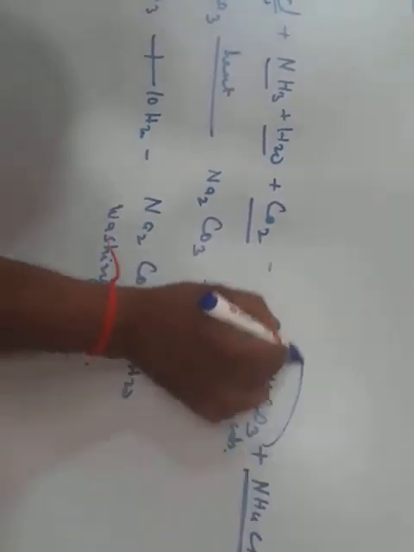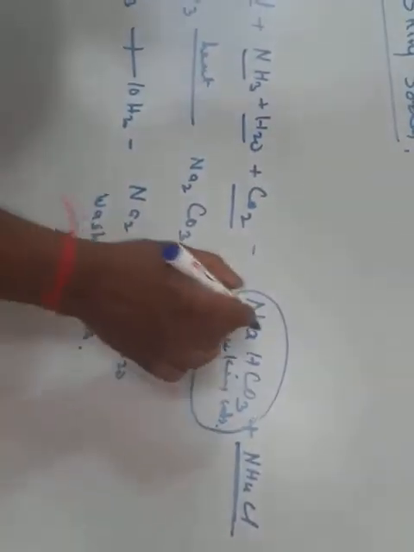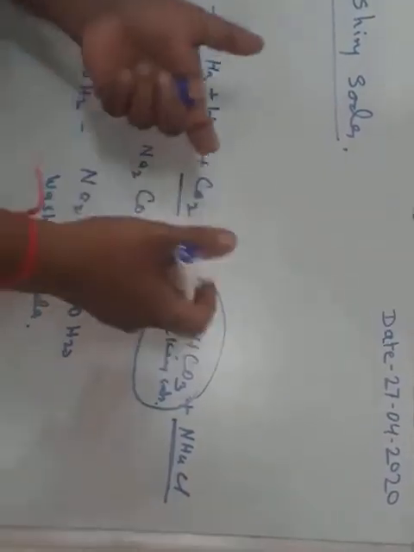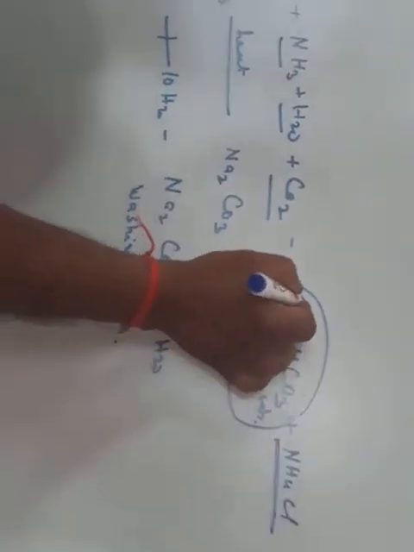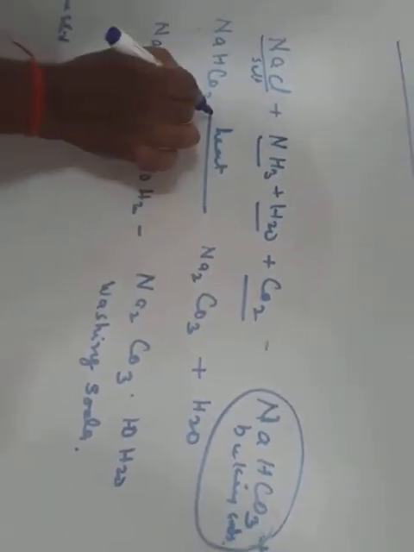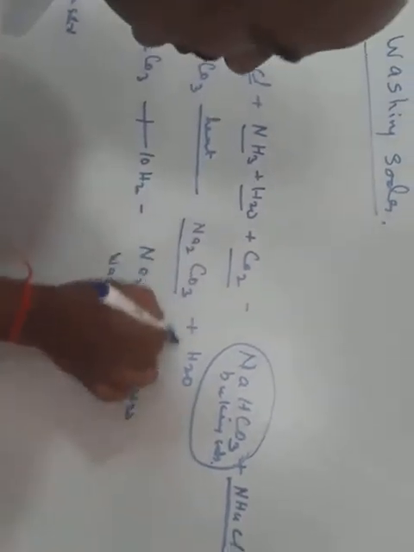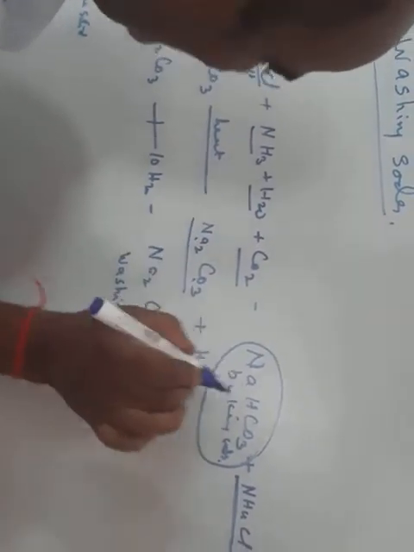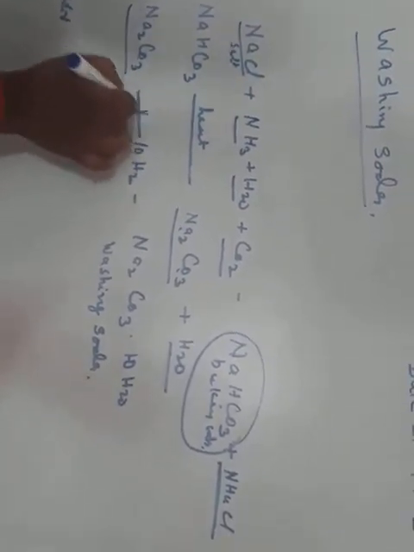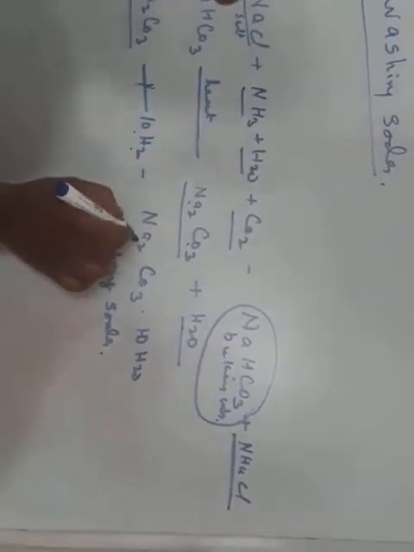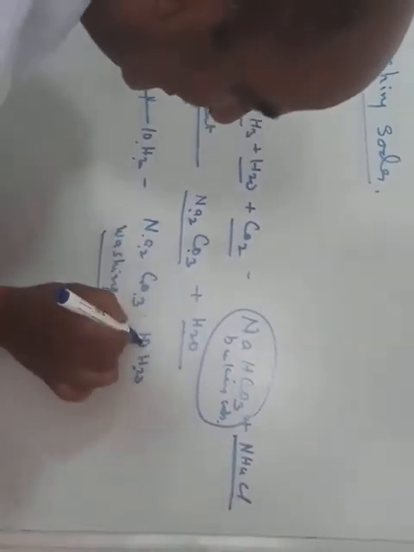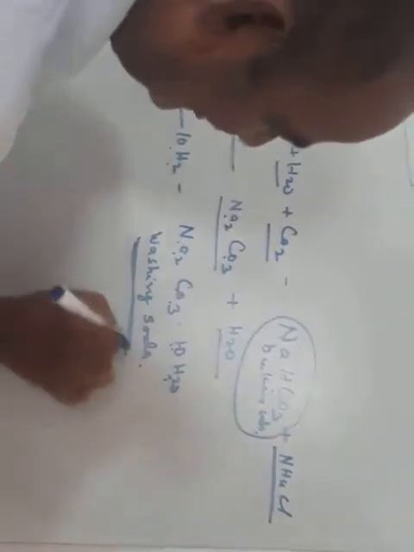But NaHCO3, baking soda, is only mildly soluble in water. Due to this, what happens? We will filter it easily. After that, we remove this baking soda and we heat it. Then Na2CO3, sodium carbonate, and water are formed. After that, this sodium carbonate mixes with 10H2O, then Na2CO3·10H2O, sodium carbonate decahydrate, is formed. That is the washing soda.